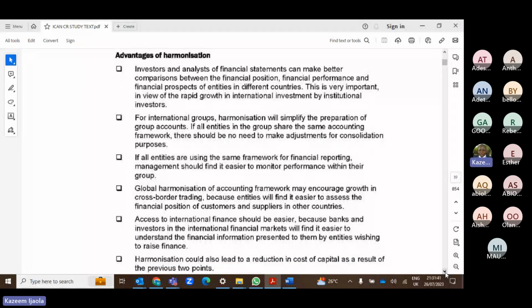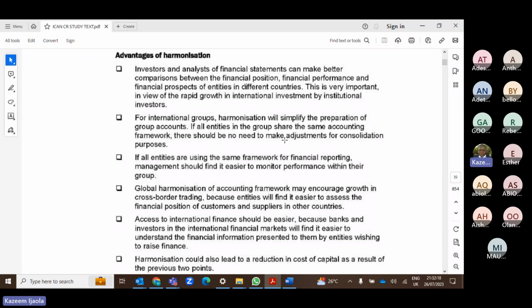What are the advantages? Number one is that investors and analysts of Nigerian statements can make better comparisons between the financial positions. This is very easy. Because of this, it is very easy to compare information, because you can easily compare an account prepared in Nigeria with that of the UK. You compare them side by side because both of them are prepared using the same set of rules or standards. So that's one of the benefits of harmonization: ease of comparison. Another one is that for international groups, it simplifies the process of preparing group accounts.